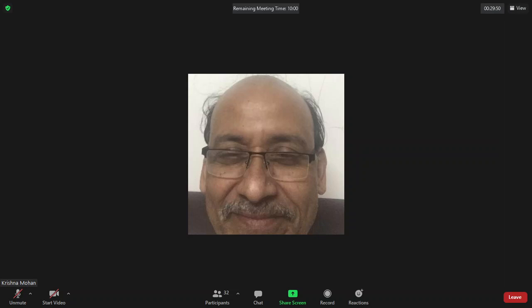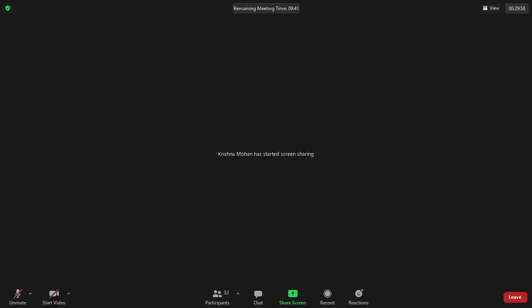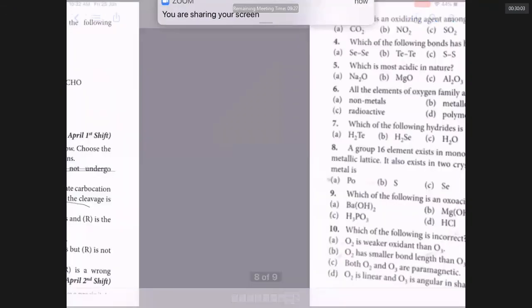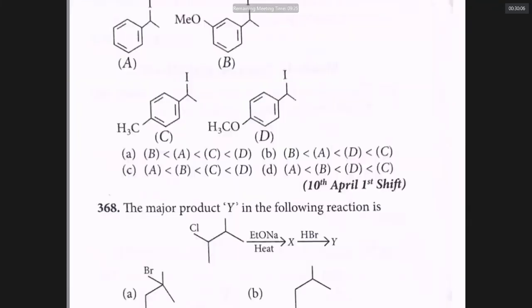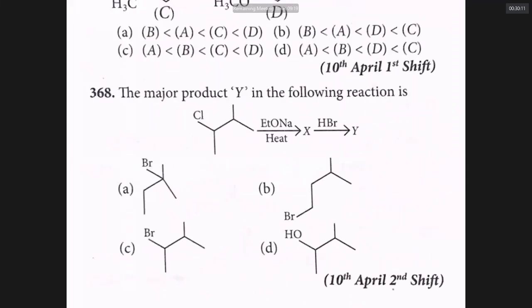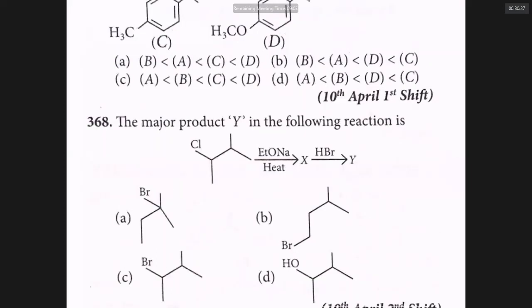We have really minimum time. We have to see as many questions as possible. We have seen these questions yesterday. Let's look at this question. What is the major product Y in the following reaction? We discussed this yesterday. Sodium methoxide brings about elimination. Then HBr is added. The hydrogen goes to the carbon which has more hydrogen. So you get A as the product.